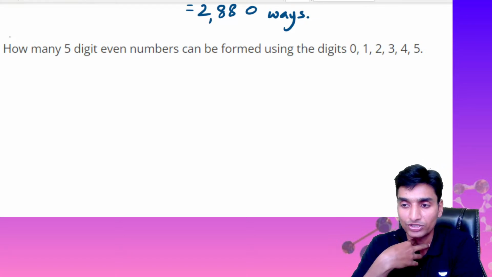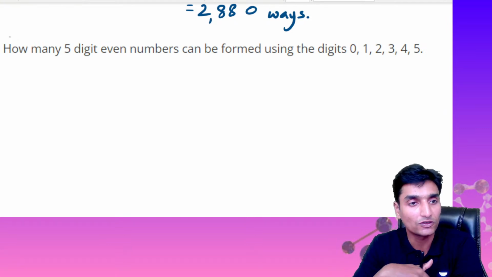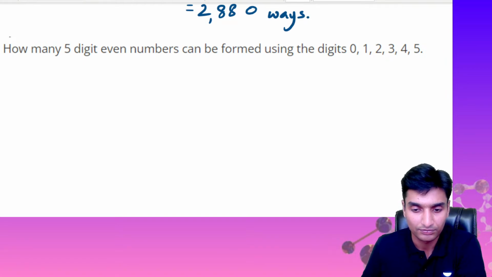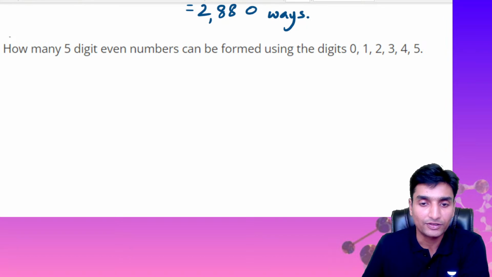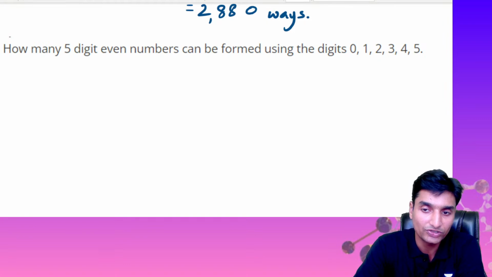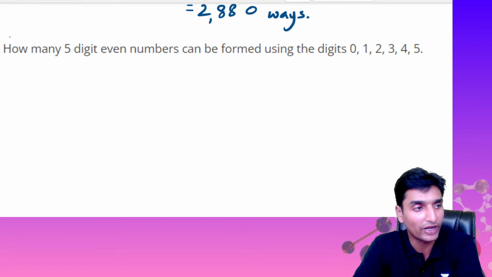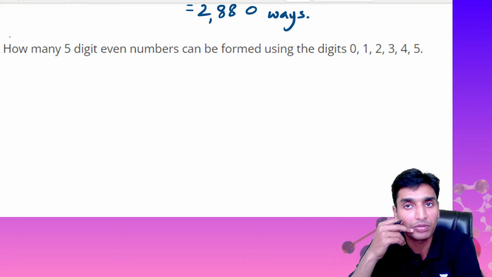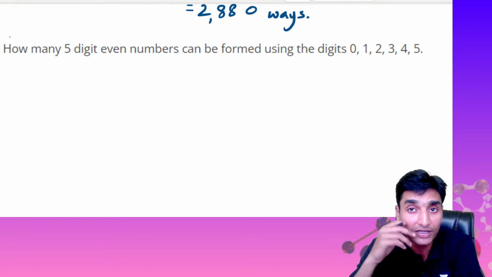So look at the question guys, we are here to consider a 3 mark question with respect to permutations, which is very important. So the question says, how many 5-digit even numbers can be formed using the digits 0, 1, 2, 3, 4 and 5? We need even numbers of 5 digits.